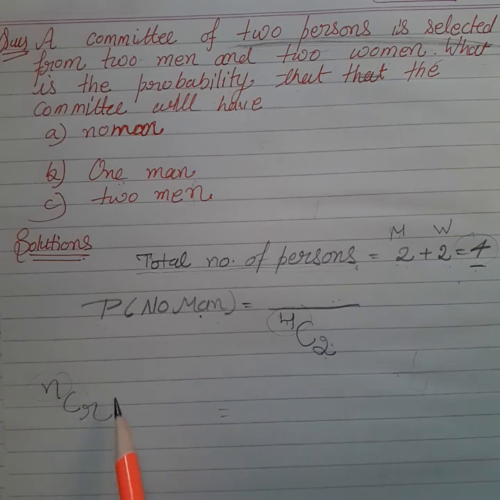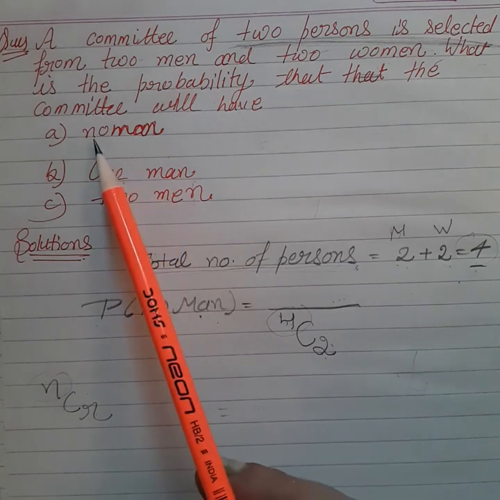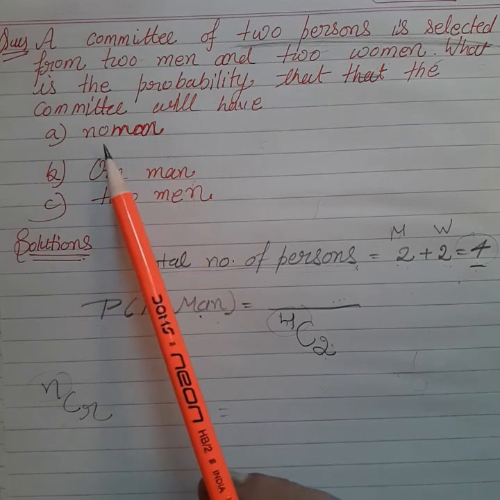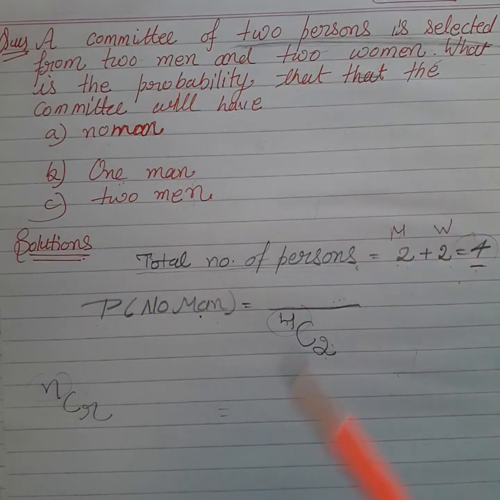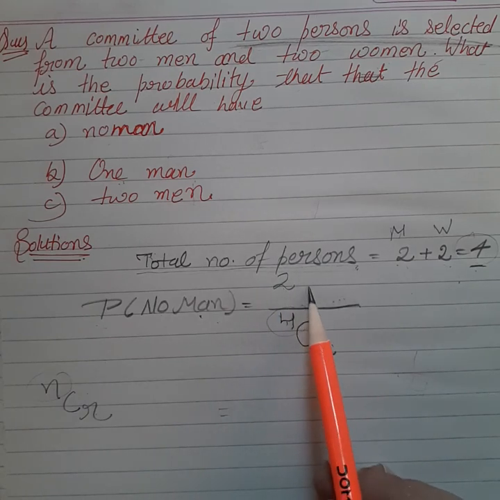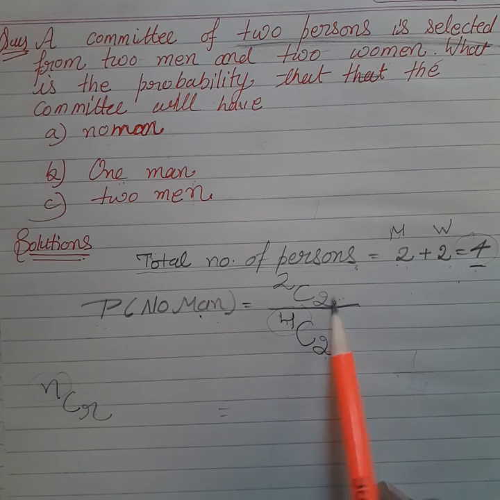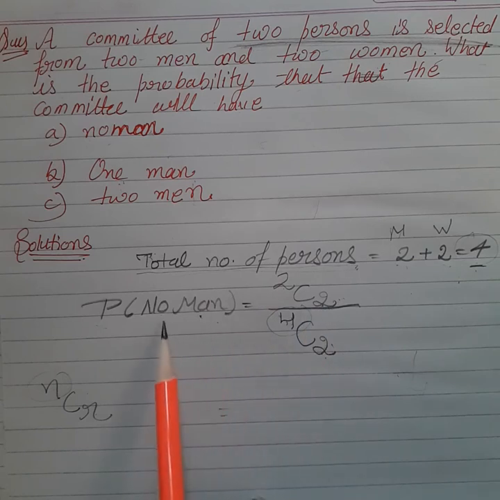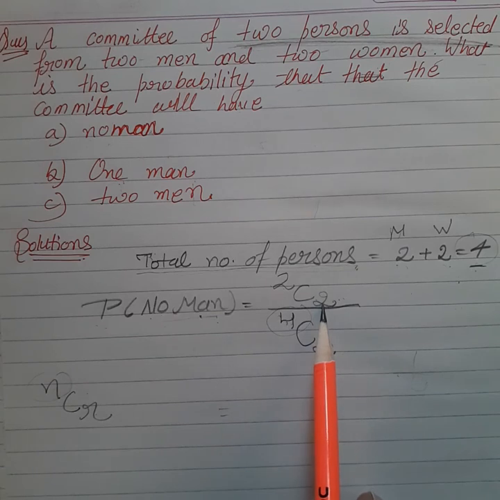First of all we complete our formula, and it says that you have to choose no man. Then obviously we have to choose only women, and we have two women in our question. So we have to choose two persons, and these persons are only the two women. This is the case of no men: we take only women, the number of women is 2, and we have to choose two women.